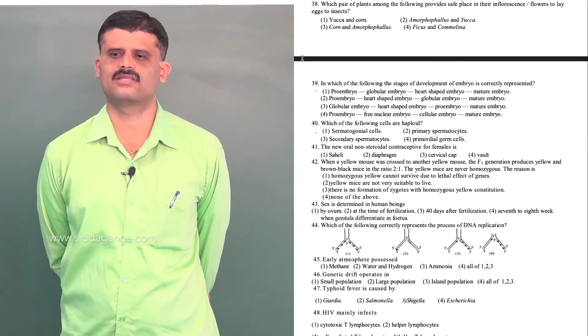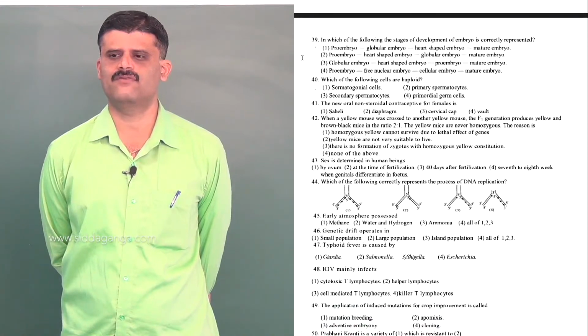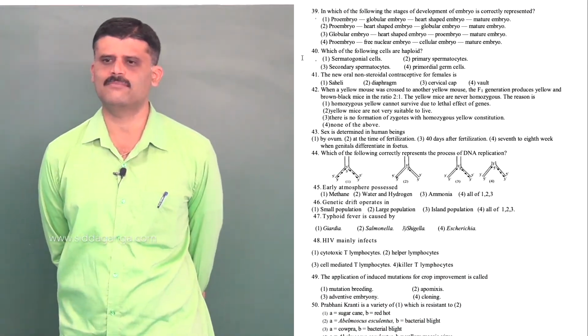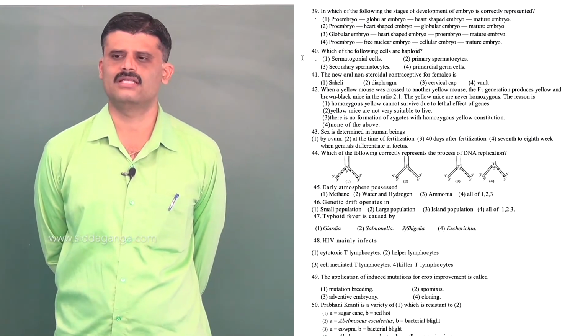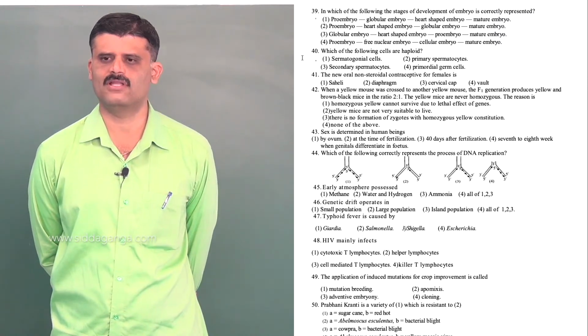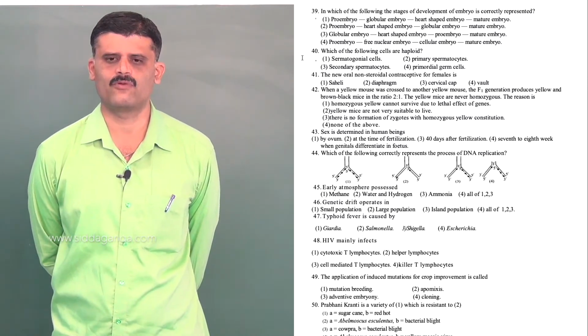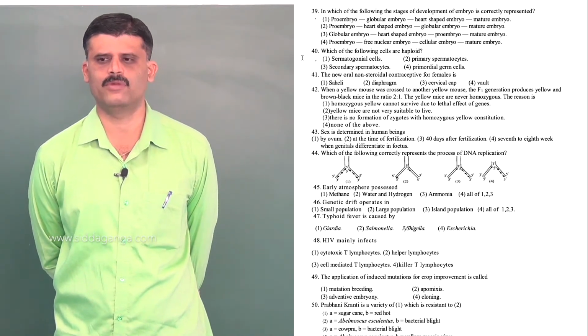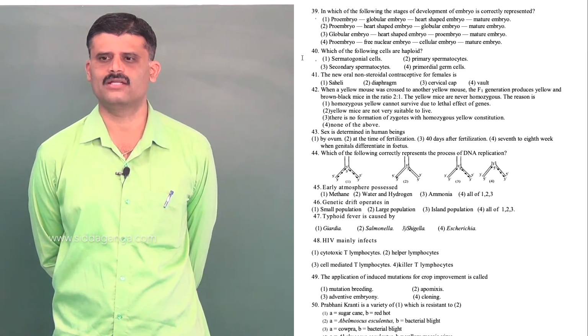Next, question number 39. In which of the following the stages of development of embryo is correctly represented? So, it is the development of angiosperm plant embryo. See, first formed embryo we call as proembryo, then next is globular embryo, heart shaped embryo and matured embryo, right.